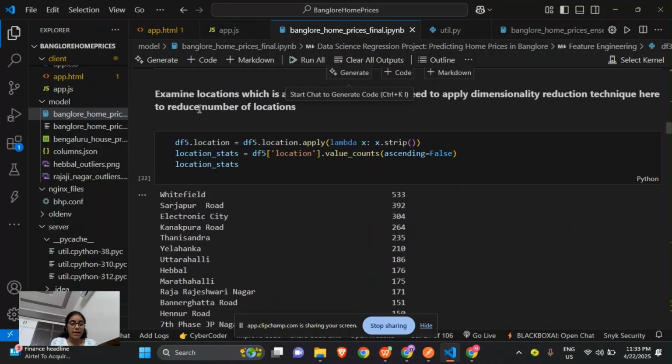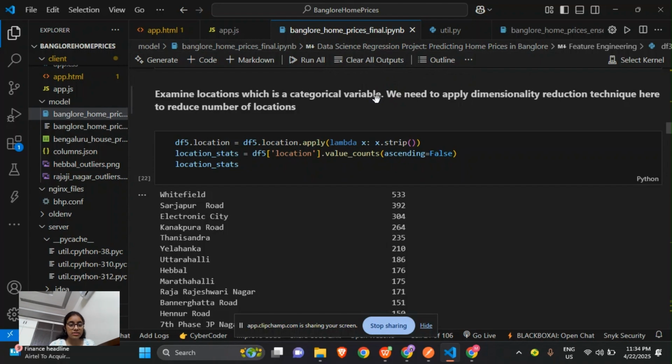Now we will examine the location values, which are a categorical variable, and we need to apply dimensionality reduction to reduce the number of dimensions. As there are many dimensions, we need to reduce them, and this will help in outlier removal, building the model and getting more accuracy.